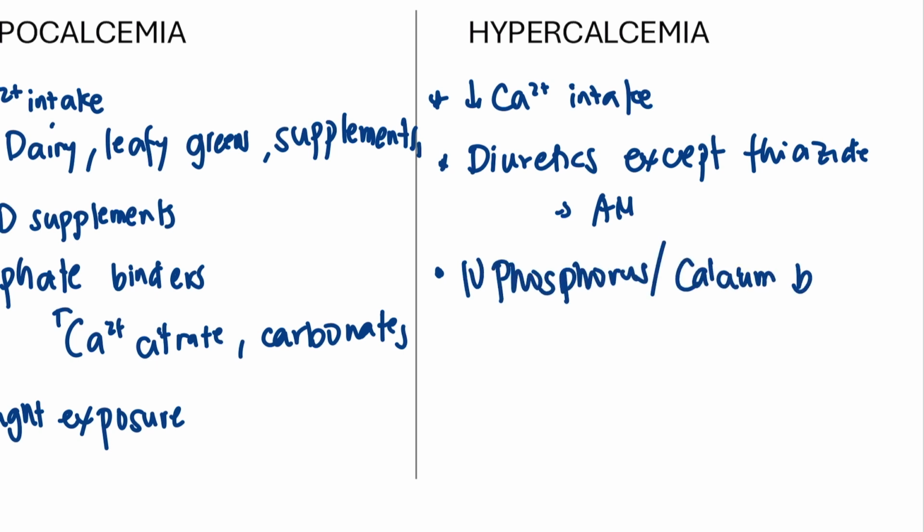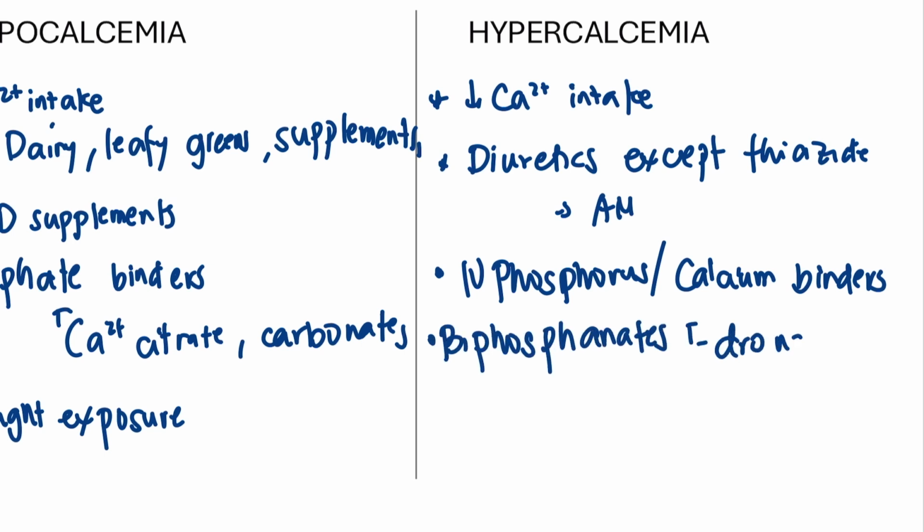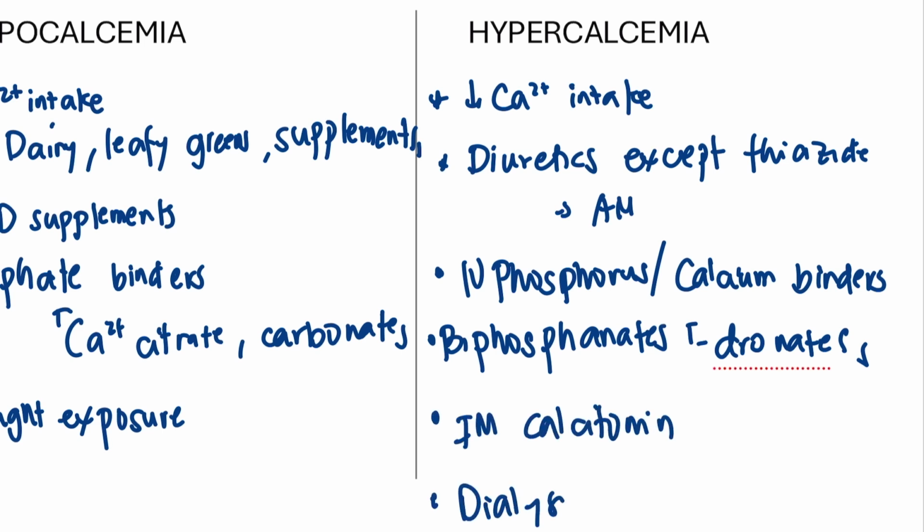In cases where bone breakdown is the cause, we rely on bisphosphonates, such as alendronate medications, to strengthen bones and prevent further calcium release. IM calcitonin can quickly lower blood calcium levels. In severe cases, dialysis may be required.